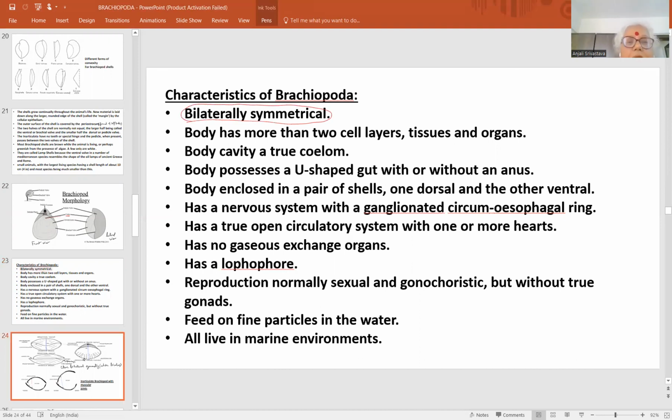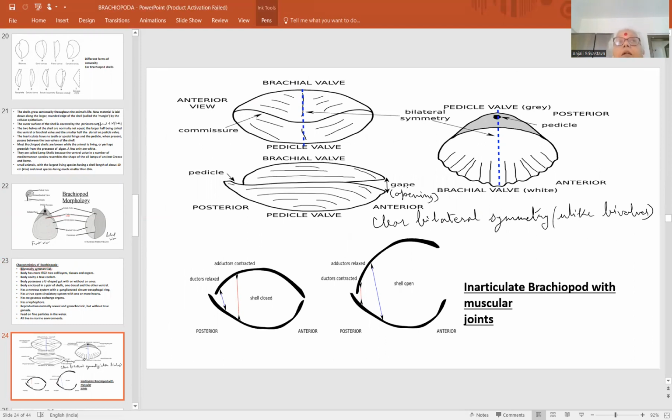They are exclusively bilaterally symmetrical. Again, it is said that brachiopods are the only animals which are truly, in the true sense, bilaterally symmetrical, unlike bivalves. Bivalves, if you look, may usually also be called bilateral or asymmetrical animals. But true bilateral symmetry means two exactly equal mirror images of two halves. That is exactly found in brachiopods. This exact bilateral symmetry is observed in the brachiopods.